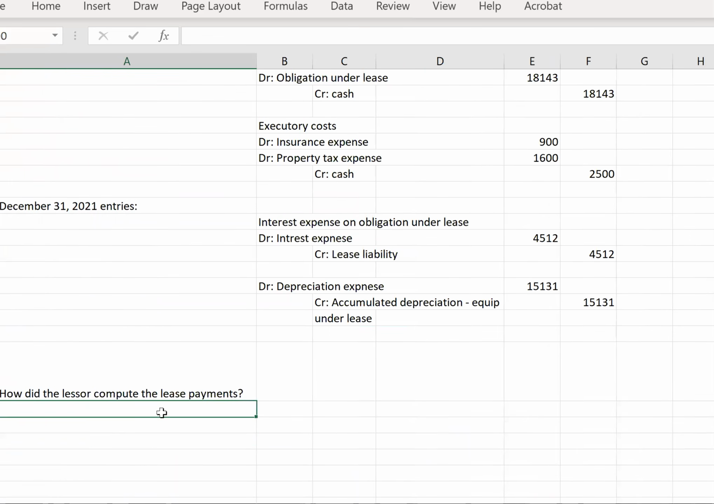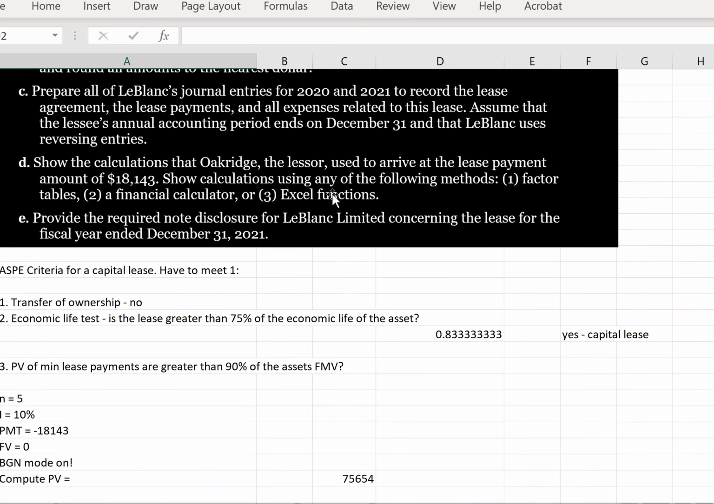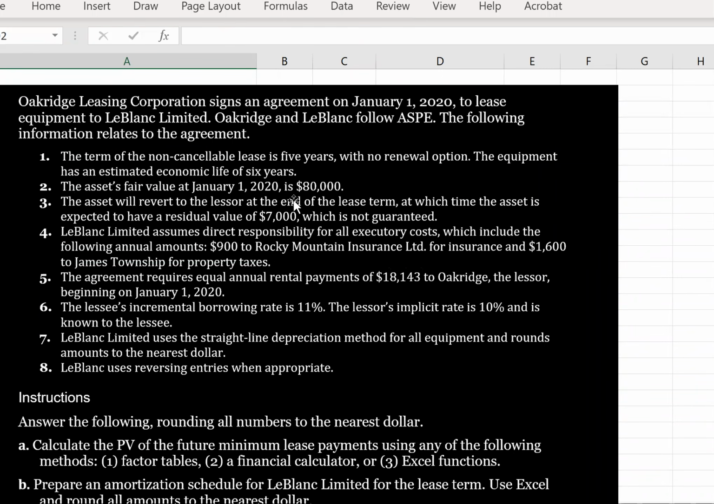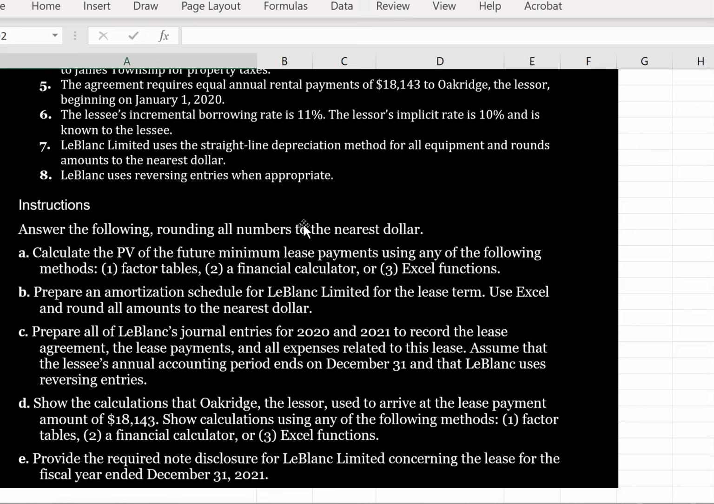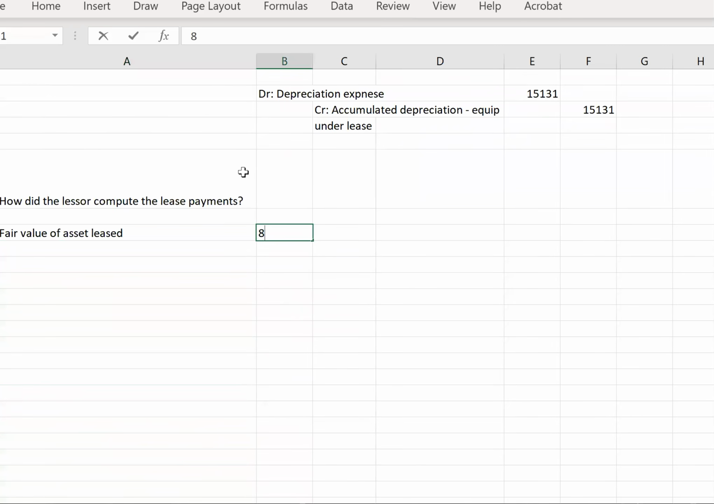is we need to figure out the rate of return for the lessor. So the fair value of the asset leased is given in the question. The asset's fair value at January 1st, 2020 is $80,000. So this is really computing the rate of return for the lessor. In some ways, it's taking the rate of return and then calculating out the lease payments.